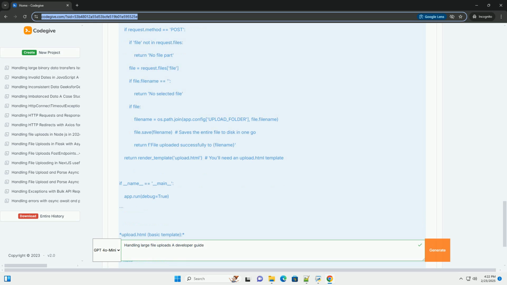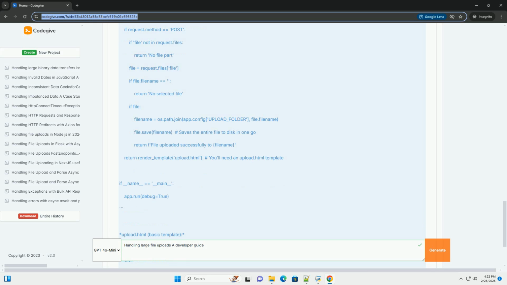3. Approaches and code examples. Here's a breakdown of different approaches with code examples using Python and Flask, a popular web framework. Adapt the code to your preferred language or framework. A. Basic upload, not recommended for large files. This is the simplest approach, but it's only suitable for small files.